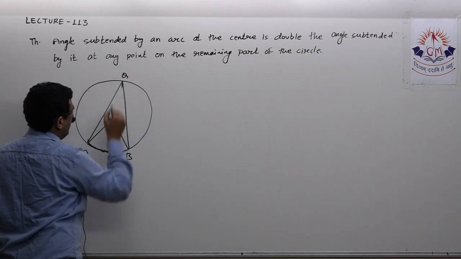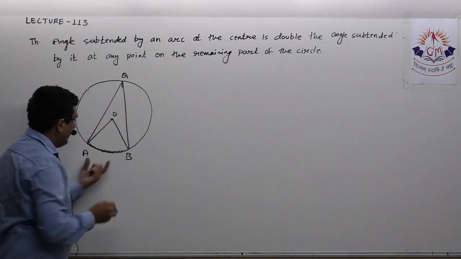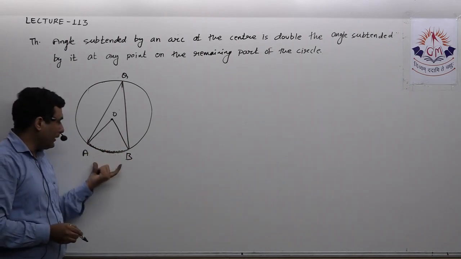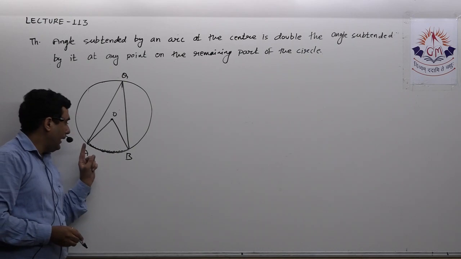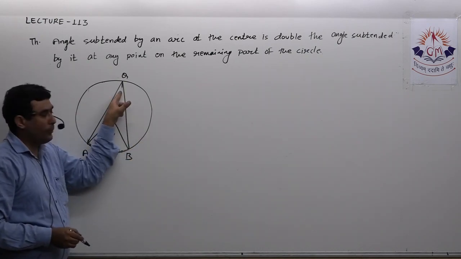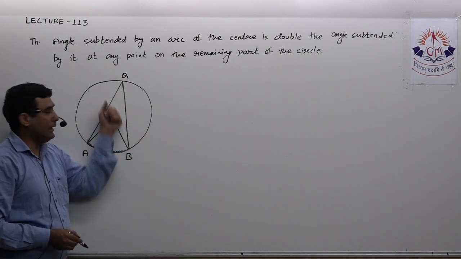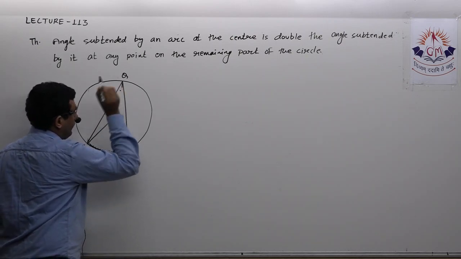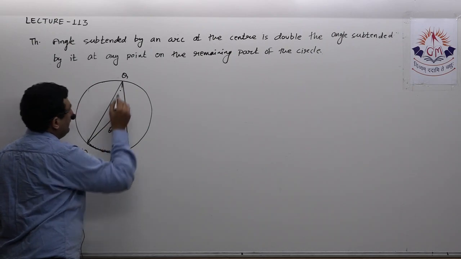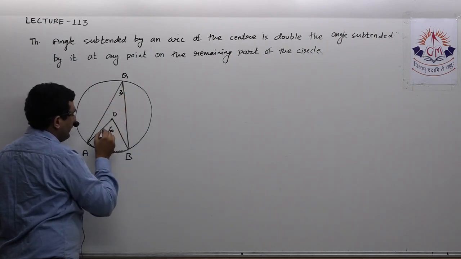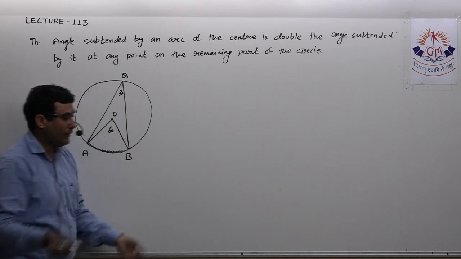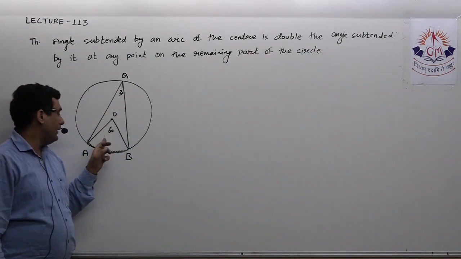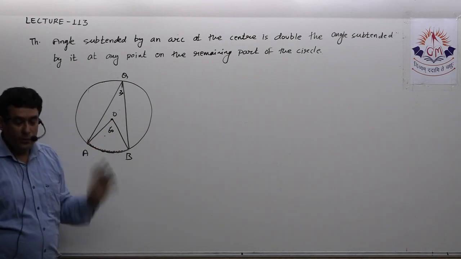Let me say the point is Q. So angle subtended by arc AB at the center is angle AOB, and angle subtended by the same arc AB at the remaining part of the circle is point Q, that is angle AQB. Then definitely this angle AOB will be twice of this. For example, if this is 60, definitely this will be 30. If this is 80, this will be 40, or vice versa. If I say angle AQB is 10, then definitely angle AOB will be 20.